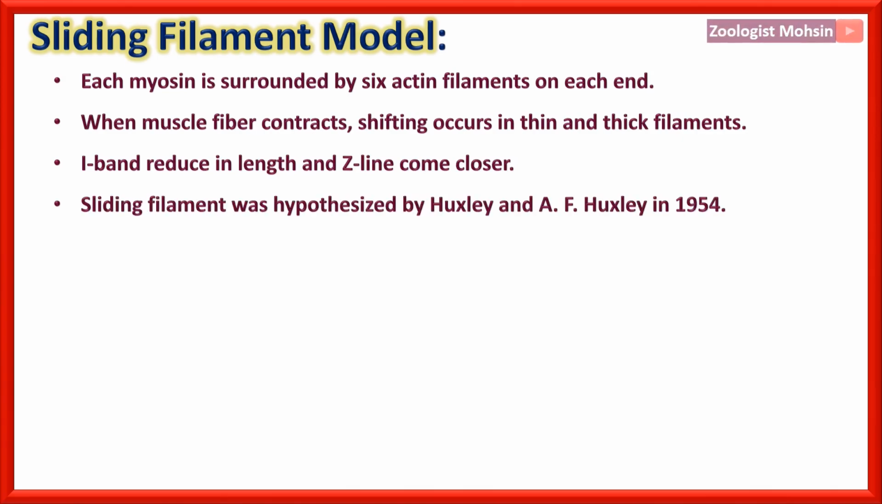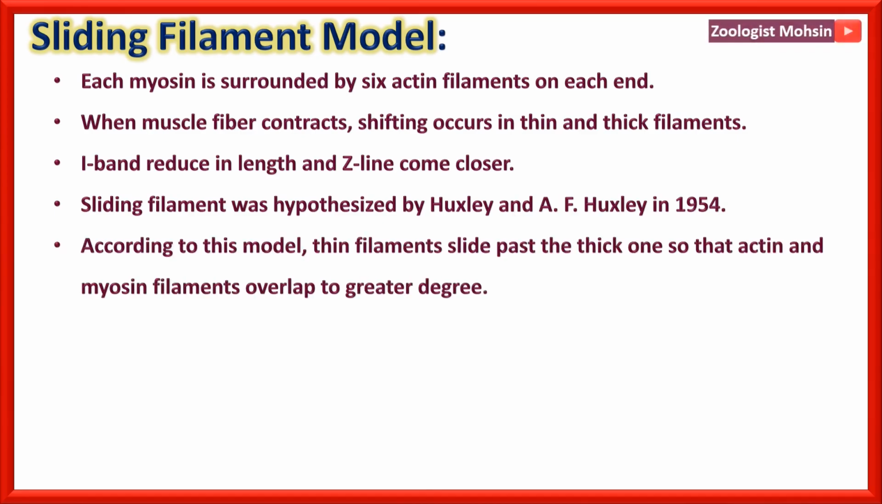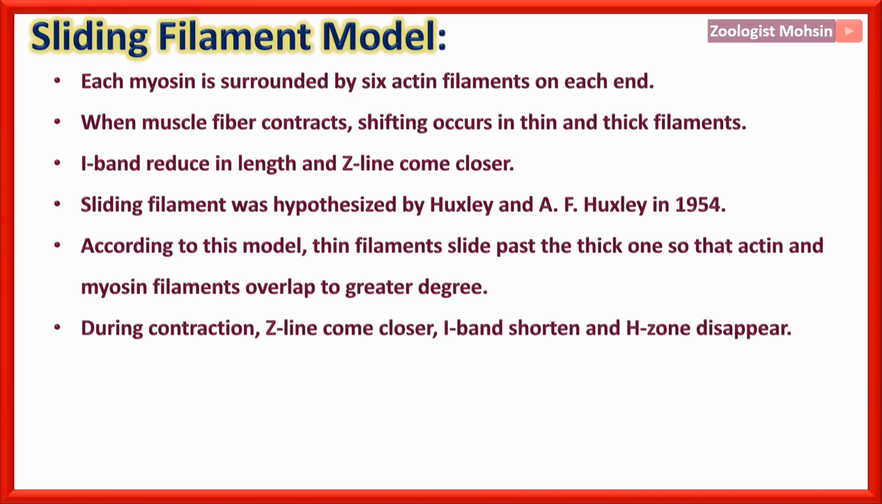The sliding filament model was hypothesized by Huxley and A.F. Huxley in 1954. According to this model, the thin filaments slide past the thick ones so that actin and myosin filaments overlap to a greater degree. During contraction, the Z line comes close, the I band shortens and the H zone disappears. These three keywords are very important for MCQs.